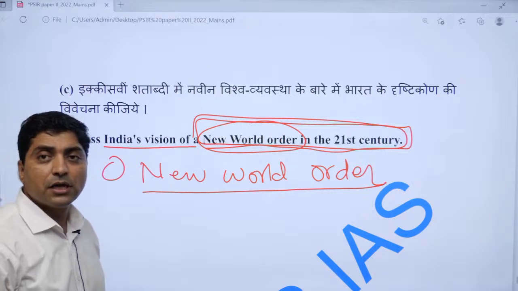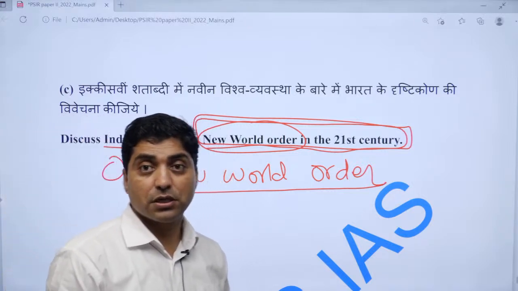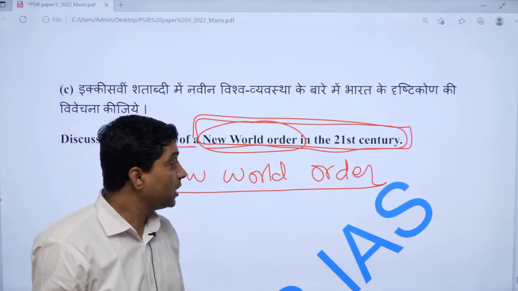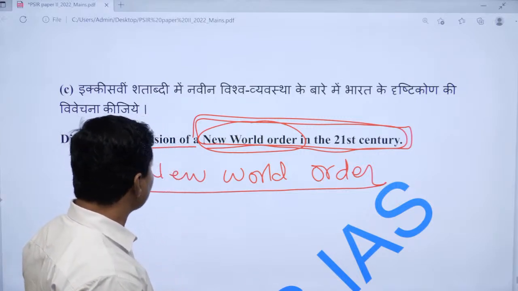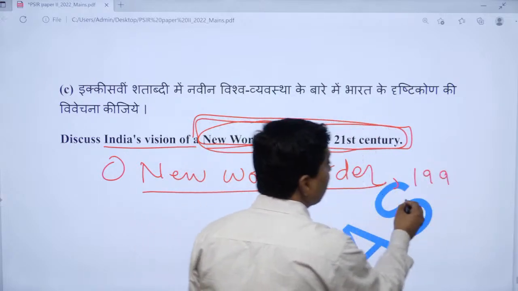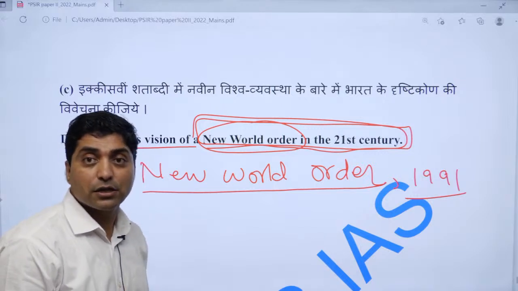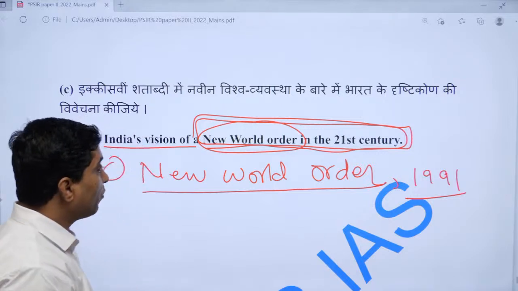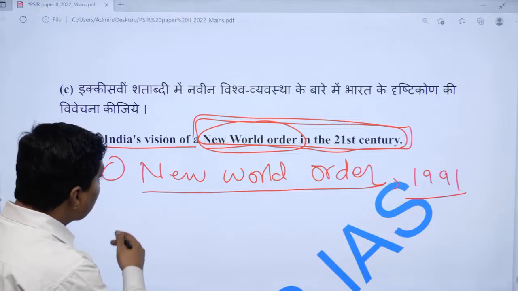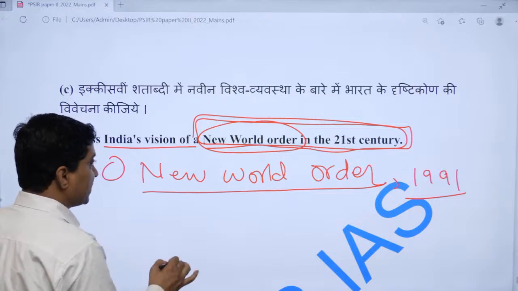For example, one should start with George Bush, the father of George W. Bush, who started talking about the new world order in 1991, and it was a hegemonic, US-dominated world. Now that age has passed, now we are living in the 21st century.